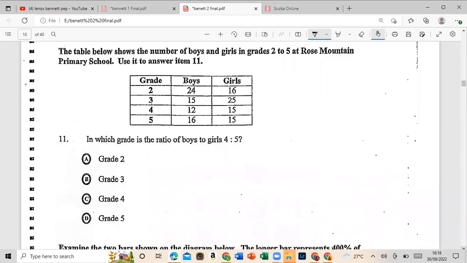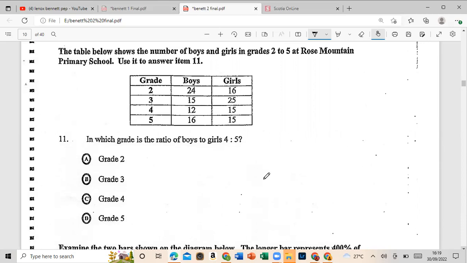All right, number 11 says the table below shows the number of boys and girls in grades 2 to 5 at Rose Mountain Primary School. Use it to answer item 11. And it says now, in which grade is the ratio of boys to girls 4 to 5? So guys, the first thing you want to do, you want to eliminate all the ones where the girls are less.